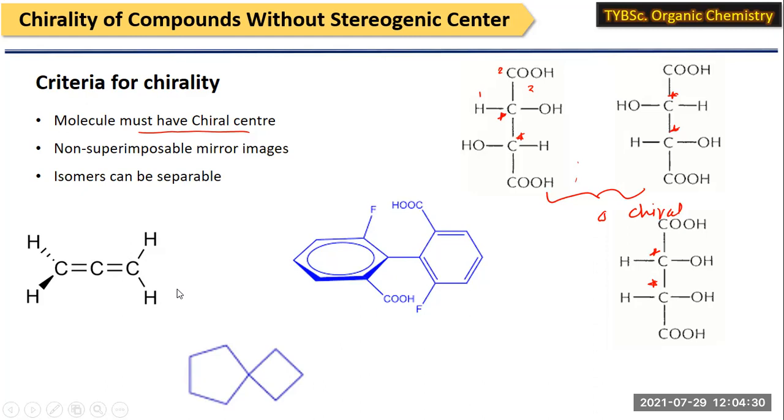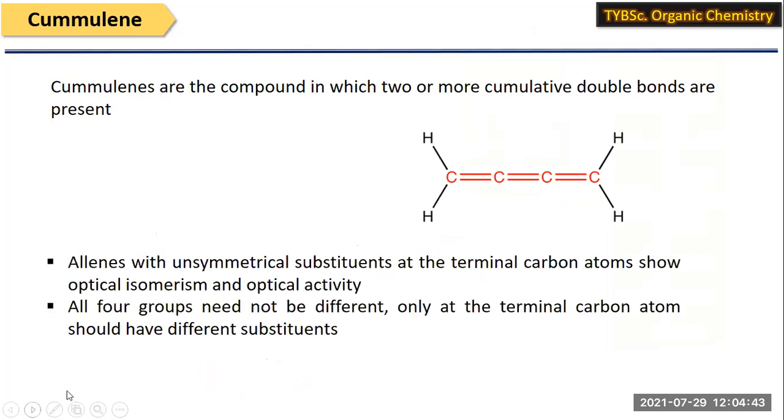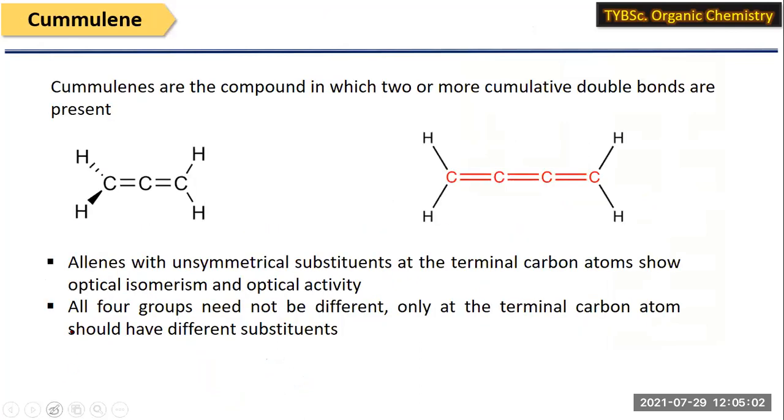So now let us consider them one by one. The first one is the cumulenes. The cumulenes are compounds in which 2 or more cumulative double bonds are present. You can see here, this is the parent compound of this family. This is known as allene, or one can say 1,2-propadiene.